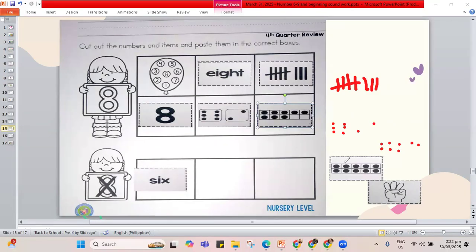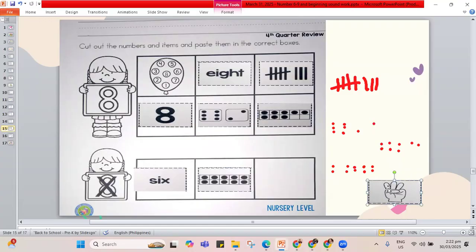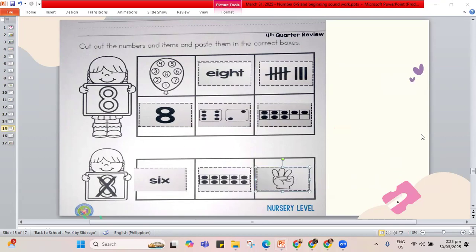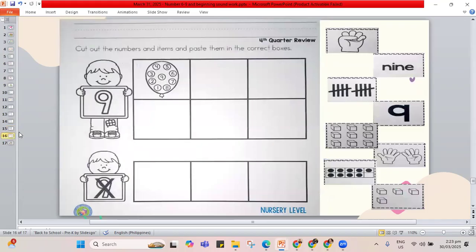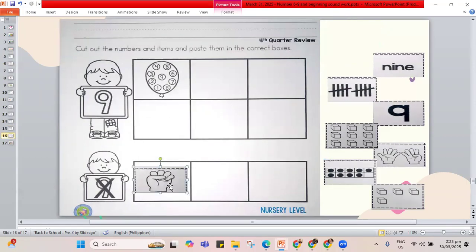How about the last one? The last two pictures. 1, 2, 3, 4, 5, 6, 7, 8, 9, 10. This one shows 10, a different number. And how many fingers? 1, 2, 3. That shows 3. So that's a different number. Now that we are done with it, the last page that you need to work on is number 9. So let's see. The hands are not showing any fingers. That shows 0. So this goes in the other box.